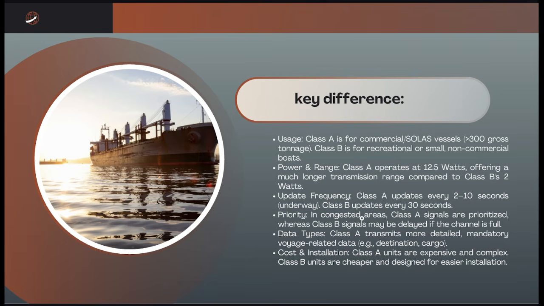And then we have the data type also, where the Class A transmits more detailed, mandatory voyage-related data. And regarding the cost and installation, the Class A units are expensive and complex, while the Class B units are cheaper and designed for easier installation.